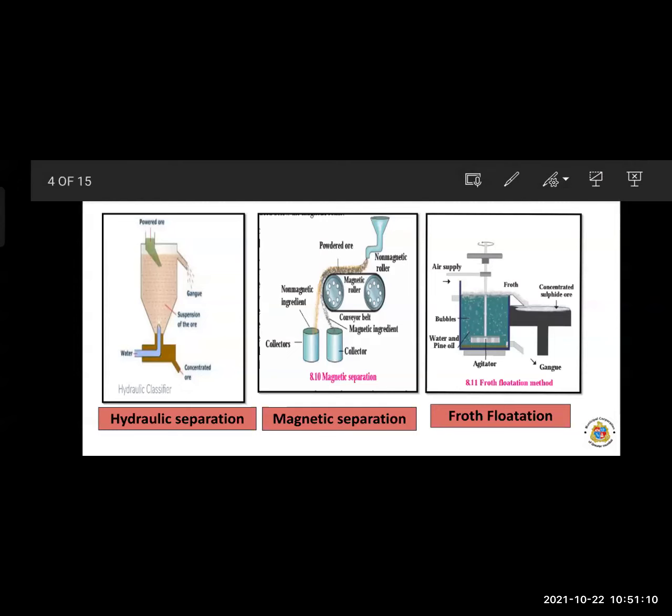So there are two openings, one outlet and one inlet for the water.